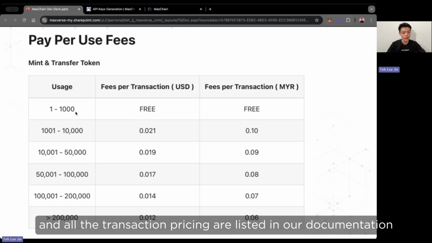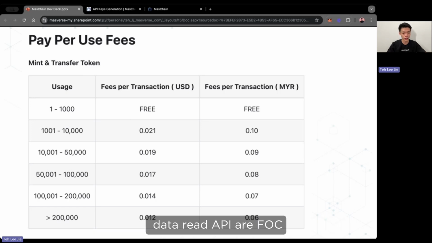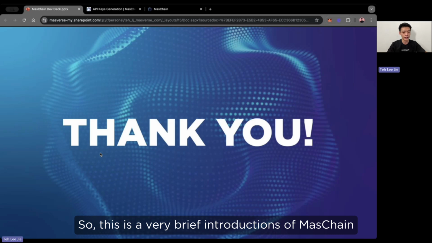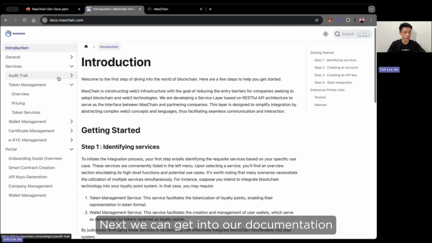All the transaction pricings are listed in our documentation, and only write transactions will cost fees. Data read APIs are all free of charge. So this is a very brief introduction of MasChain's architecture and also our pricing model. Next, we can get into our documentation.